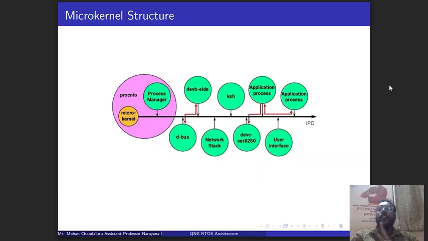It means here the user services and kernel services will be separated, so that if one particular shell is creating some disturbance, or one particular interface, one particular device stack, or network stack is creating it, or a bus is damaged, in such a scenario we are not shutting down the entire system. Only that particular process will be killed, or only that particular part will be crashed, and the remaining system, the entire system, will be on the safer side. So that is the major advantage of the microkernel architecture.